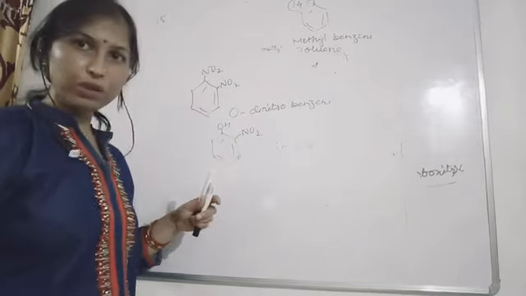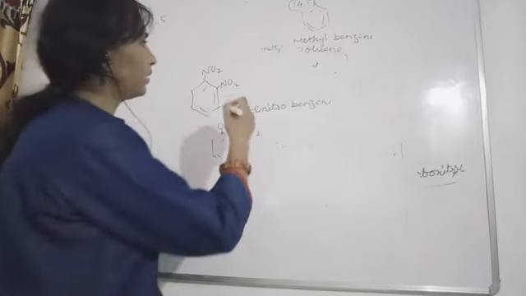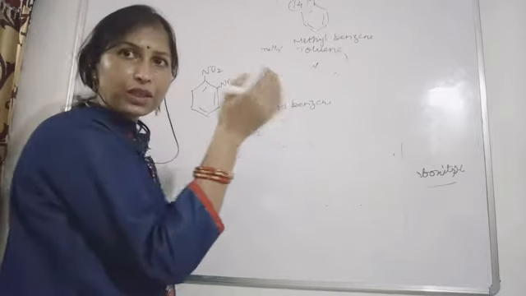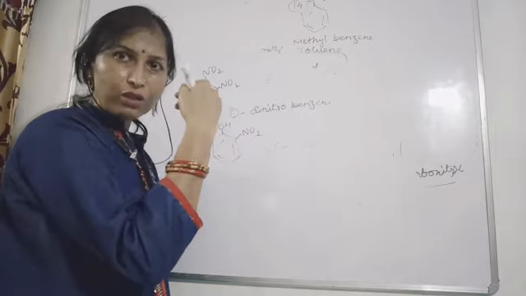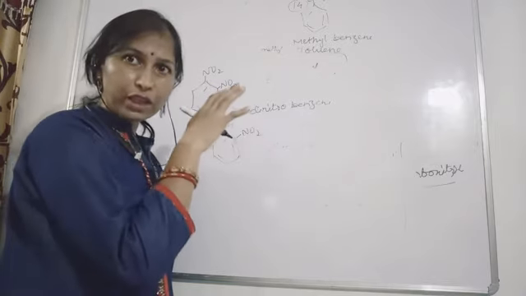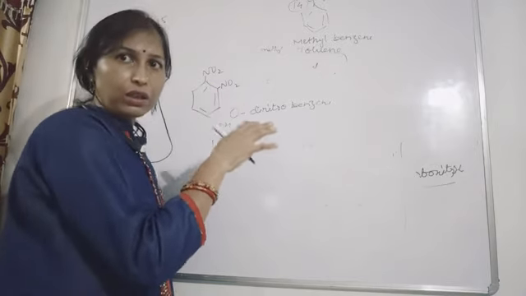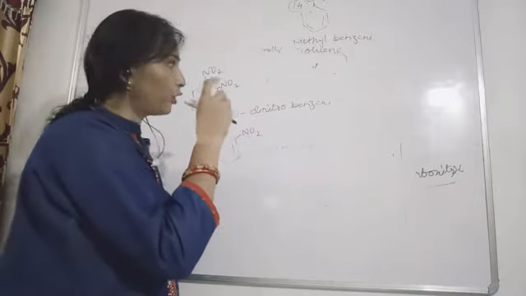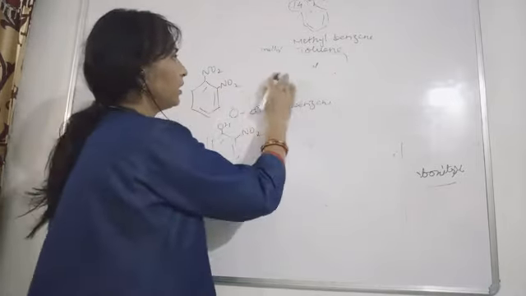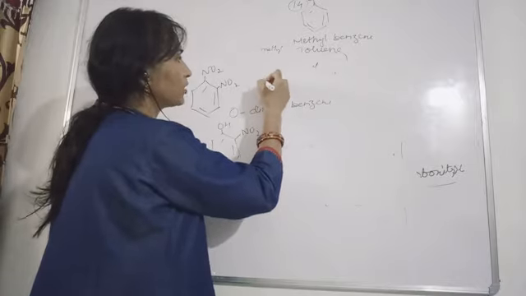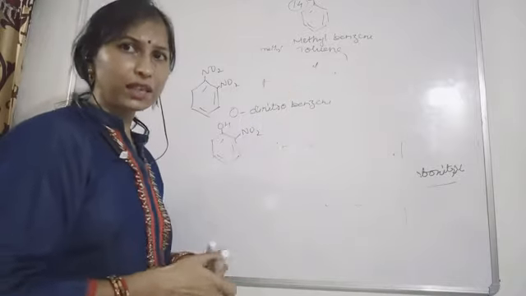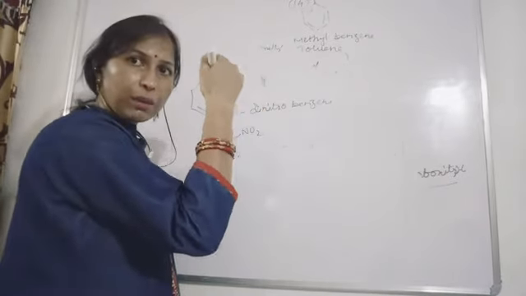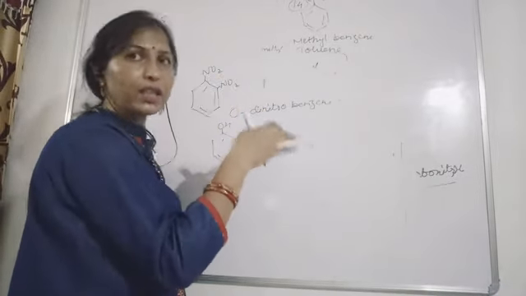Many times I told you in my previous video also, first of all, which part you will give more preference to, meaning how numbering will be started. For everything you have to keep in mind, if a functional group is present, the carbon carrying the functional group will get the lowest number.